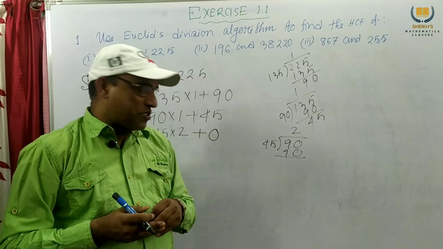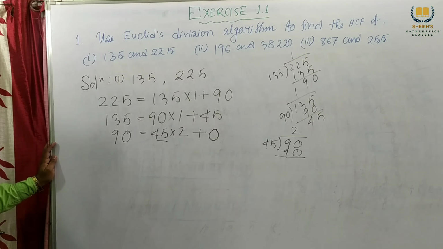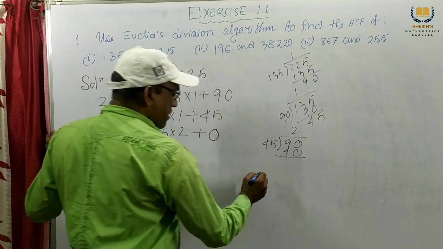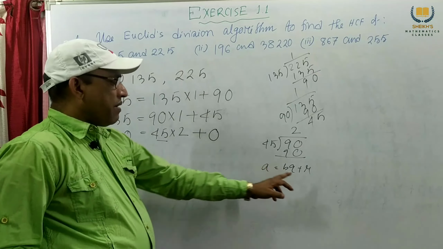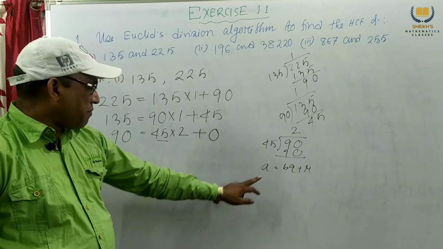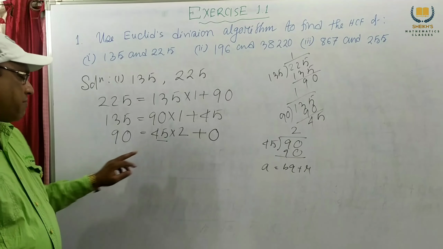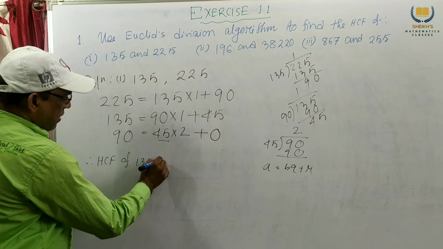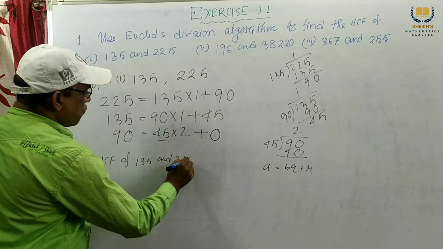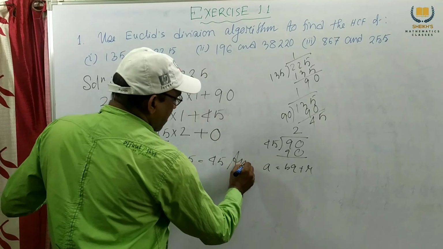Now the HCF is 45, because we know the division algorithm A equals BQ plus R. Remainder 0 means this is the ending position and B is 45. 45 is our HCF. Therefore, the HCF of 135 and 225 equals 45, and this is our answer.